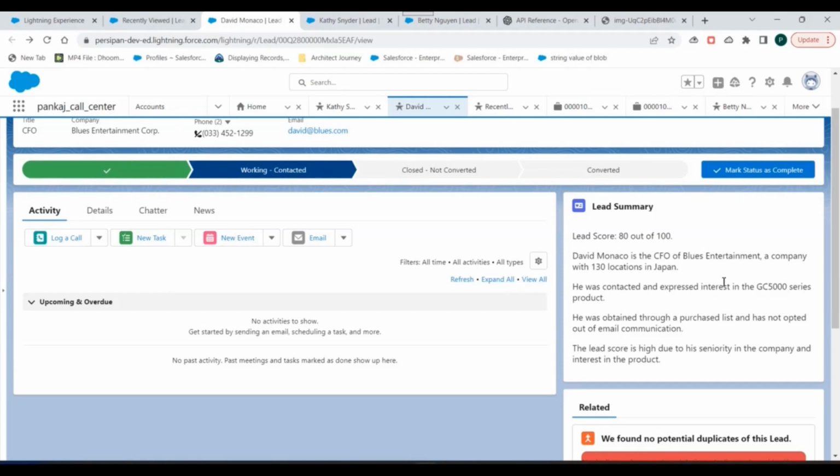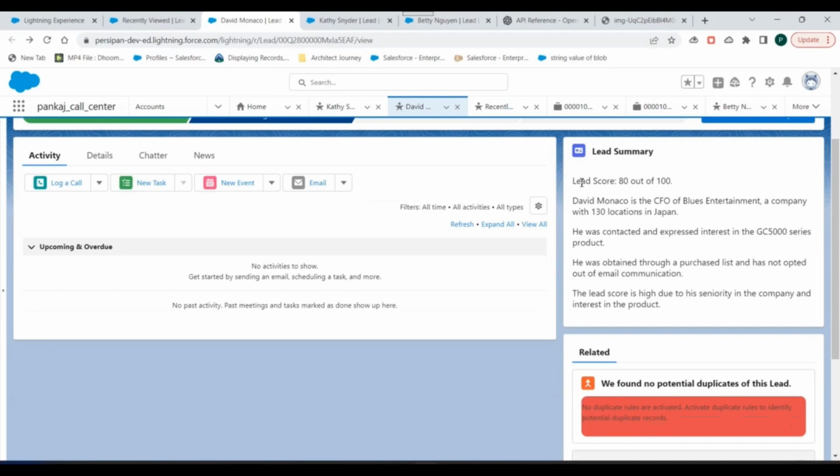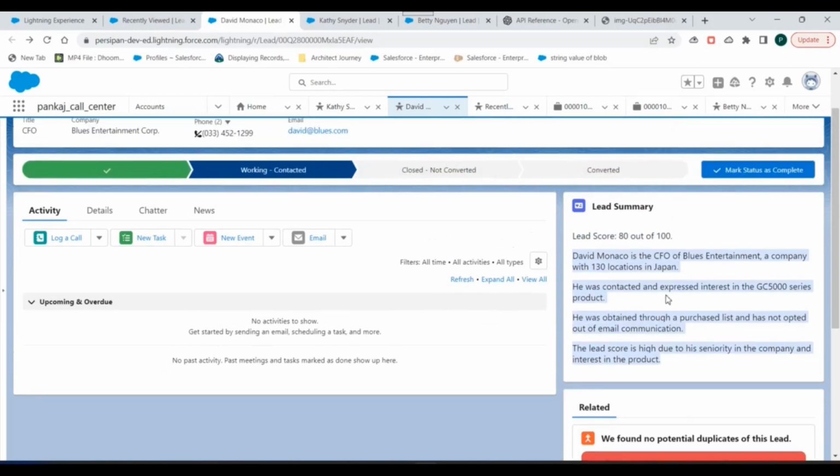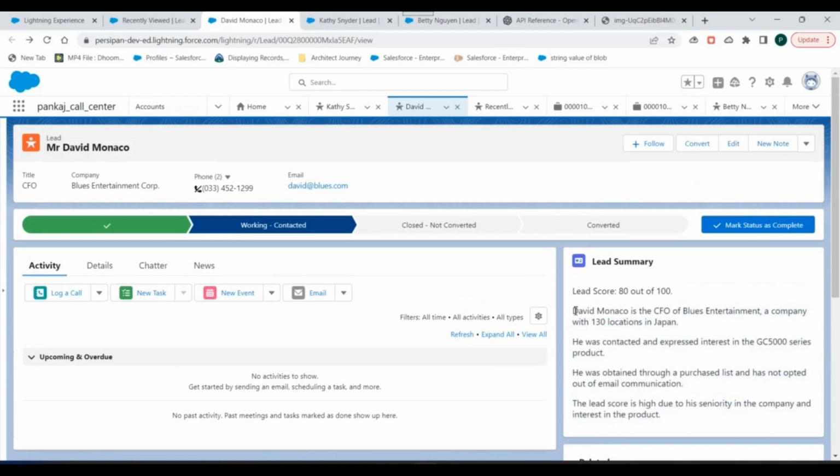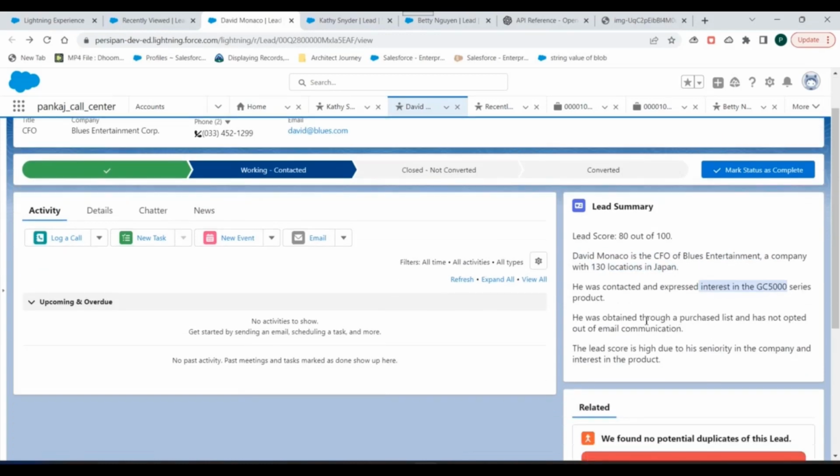Which fields we are sending or which related objects we are considering, I have stored in a custom metadata. I'll be showing it to you when I walk you through the code. Now in response, we are getting a lead score, and we are getting a summarization of this lead record. It's mentioned over here that David Monaco is the CEO of this company, and this company has 130 locations in Japan. He is interested in the GC500 series product.